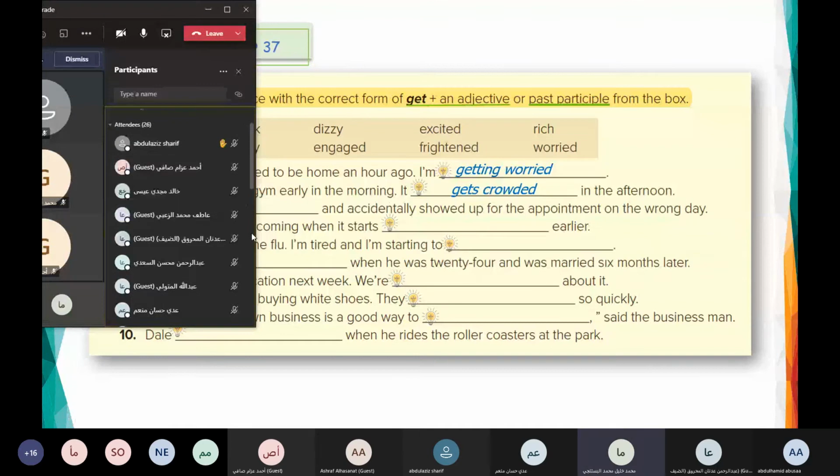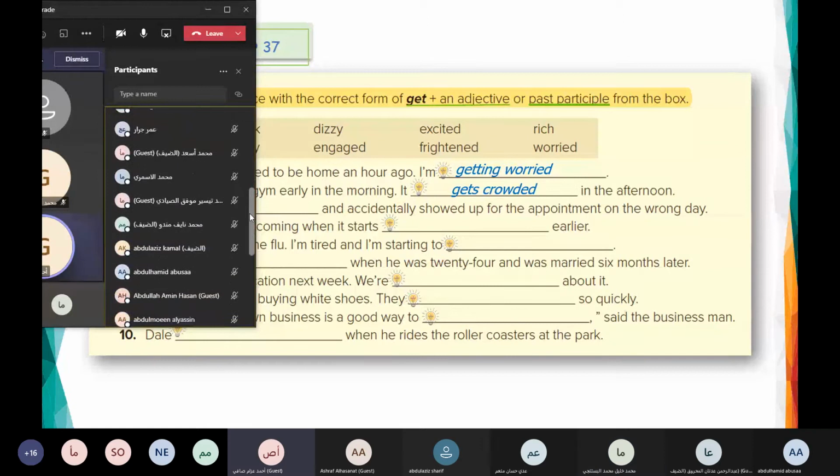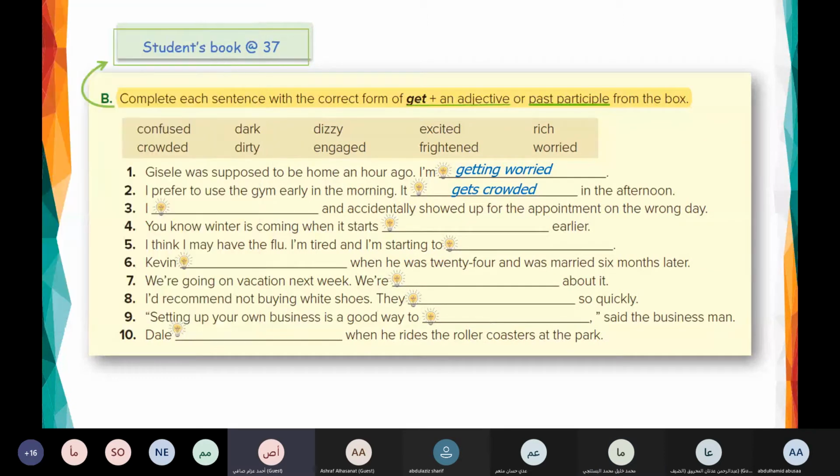Who can try? Ahmed. Okay. I accidentally showed up for the appointment on the wrong day. Good. I got confused and accidentally showed up for the appointment on the wrong day. Good. I got confused. Number 4.